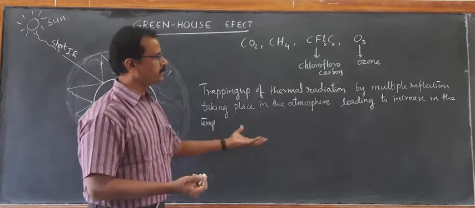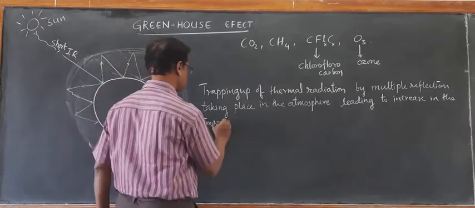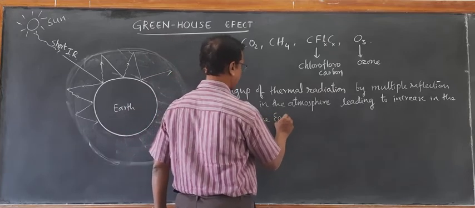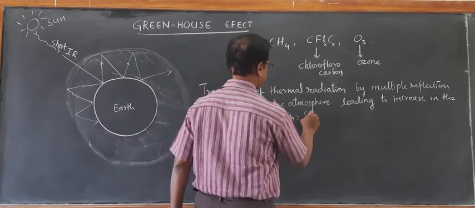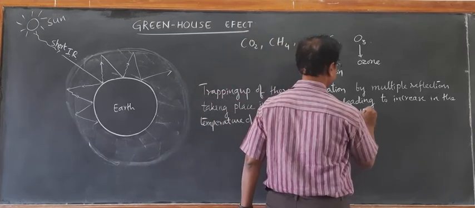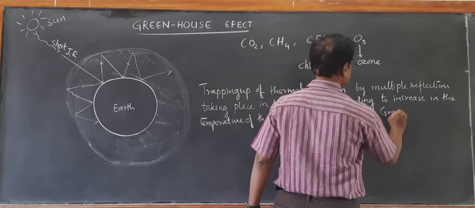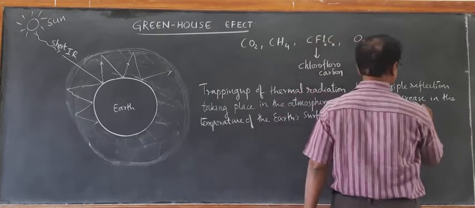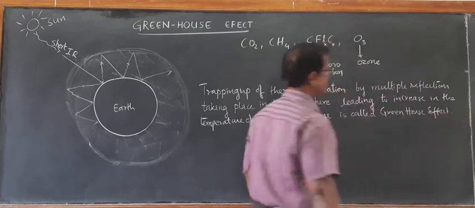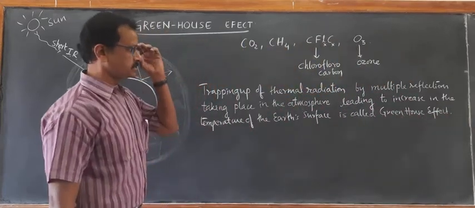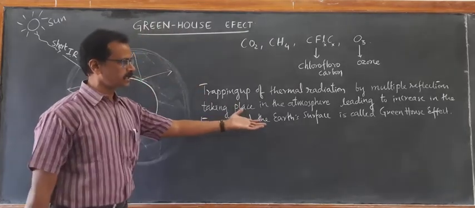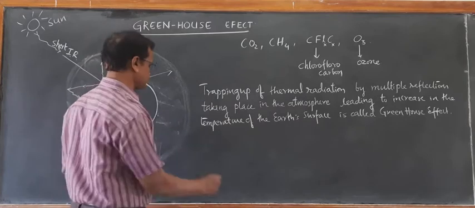There is going to be increase in the temperature of the Earth's surface. This is called greenhouse effect. The gases which are causing this greenhouse effect are called greenhouse gases.